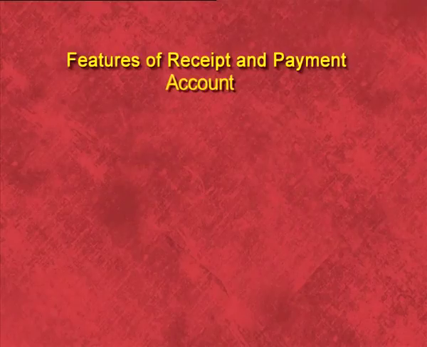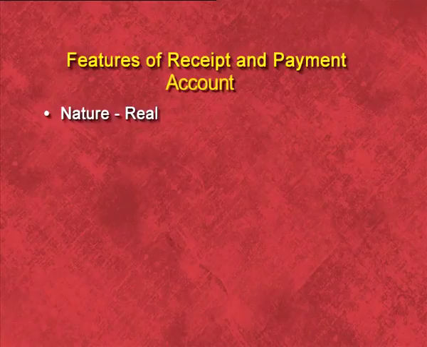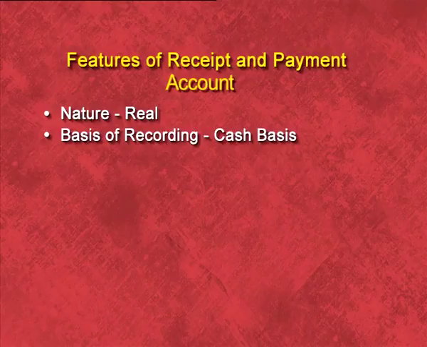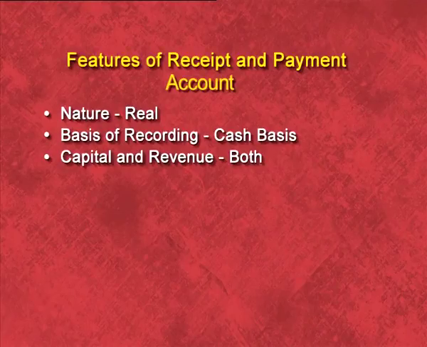Now you can see the features of receipt and payment account. First, its nature. Receipt and payment account is a real account. Second is basis of recording. Whenever cash comes, we will record it on the debit side, and whenever cash goes, we will record it on the credit side. That means we use the cash basis of recording. Third, capital and revenue items. All capital and all types of revenue items are recorded in receipt and payment account.